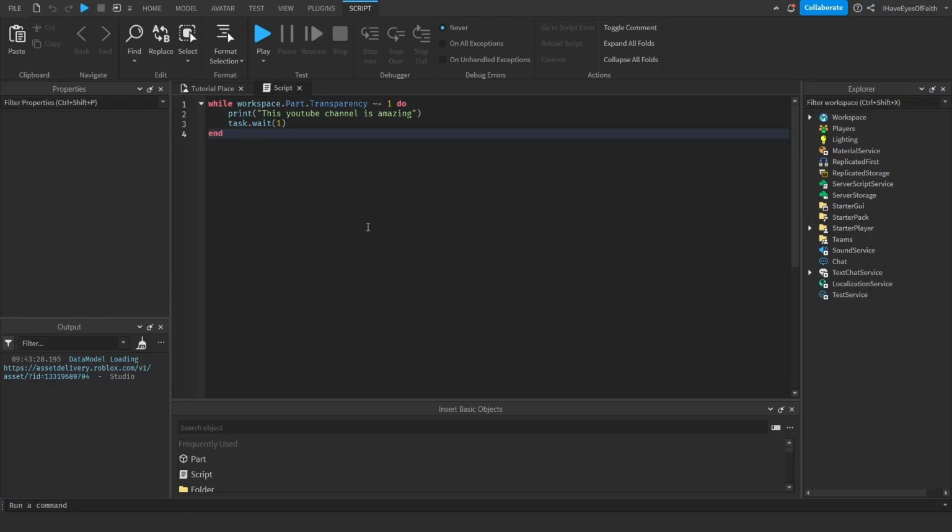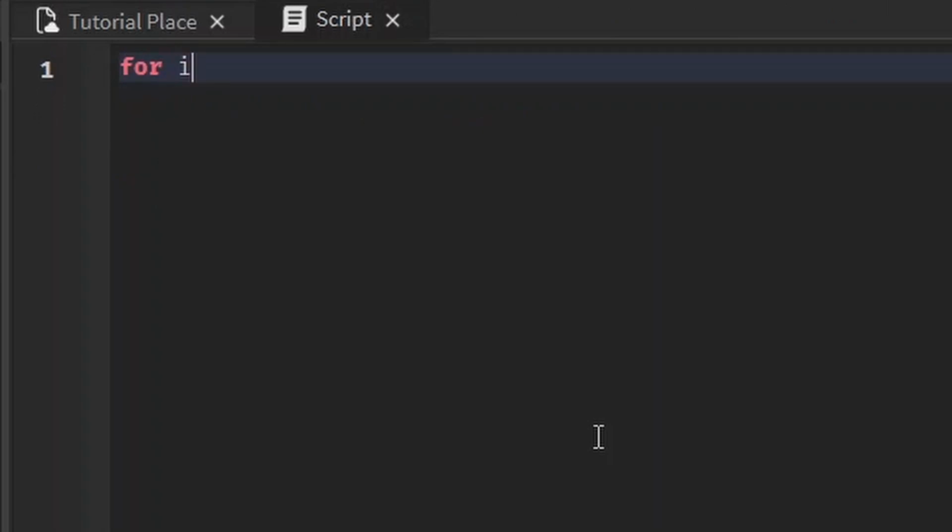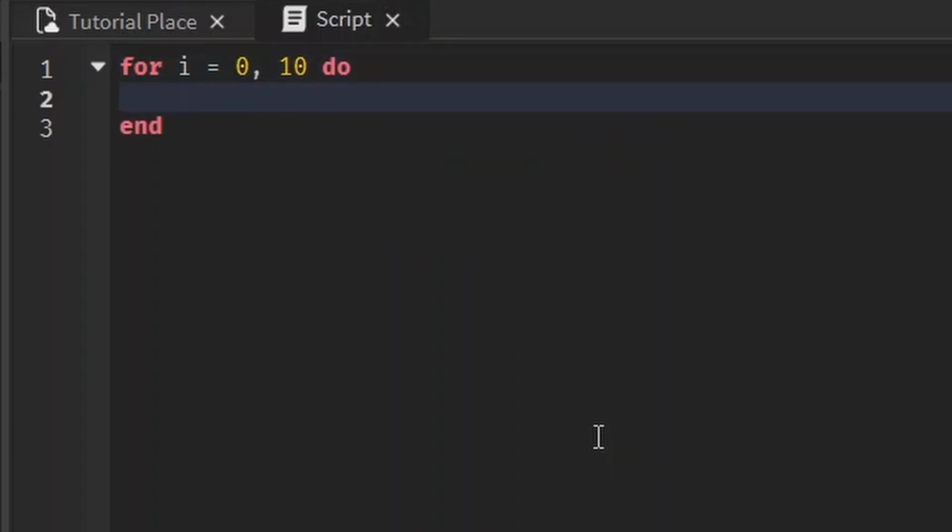The loops we looked at before, the while loop and the repeat until loops, they're great for when you want to repeat something until a condition is met or while a condition is met. However, if you want to repeat something a certain number of times, for that we can use a for loop. Let me show you the syntax for that. First, start off with writing for, then you write i equals, and now there's going to be two numbers, a starting point and an ending point. Let's do 0, 10 for now, and then you write do, and when you press enter, the end will appear.